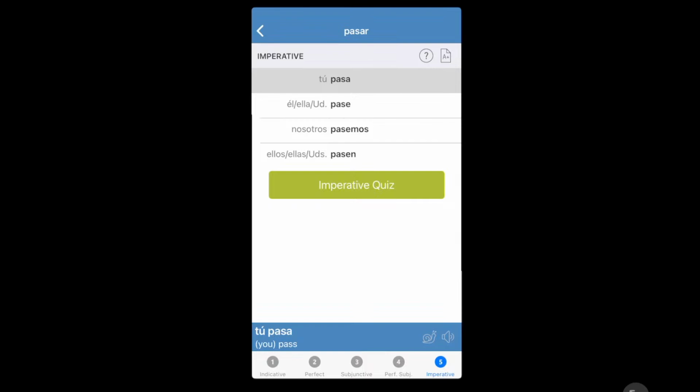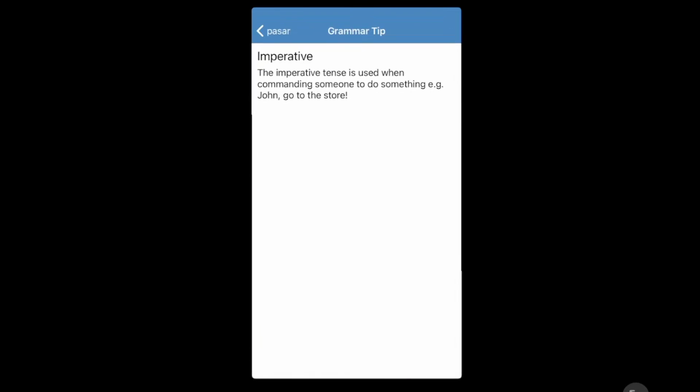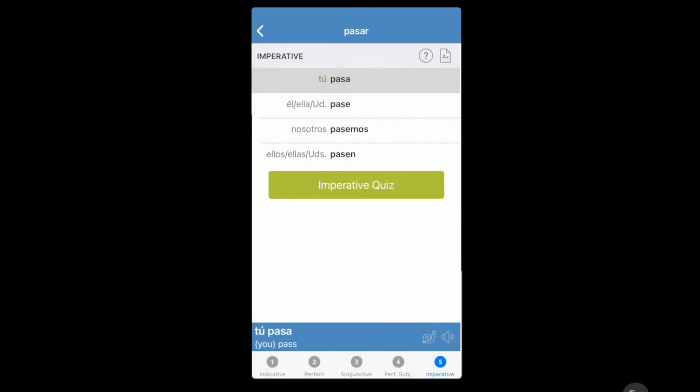Imperative. This is really advanced Spanish. The imperative tense is used when commanding someone to do something. John, go to the store.